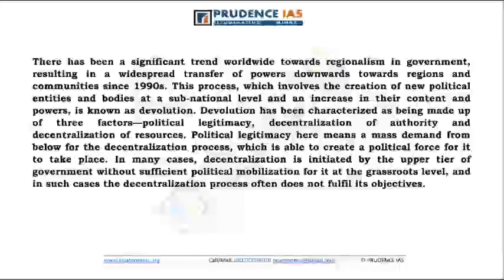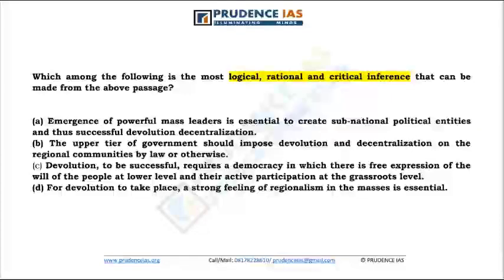This was a question where you have to read a paragraph and then you will have one question from this paragraph which you have to answer. Now this is a very long paragraph and I have timed myself. It takes me 45 seconds to read it from first word to last word and completely understand it. Then I will go over to the question, and when I read the question, it says, which among the following is most logical, rational and critical inference that can be made from the above passage?